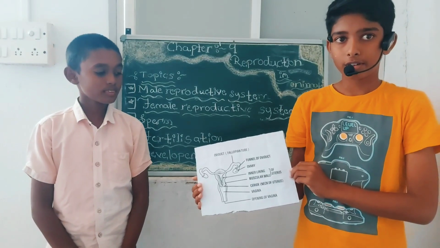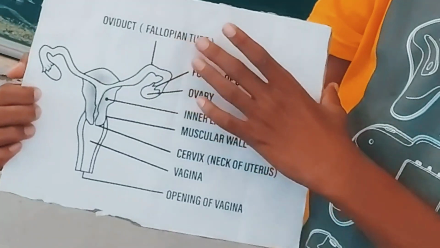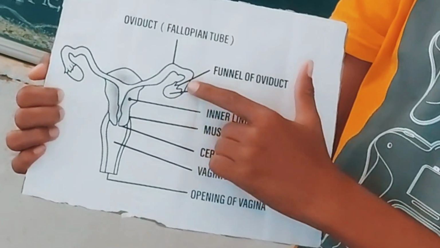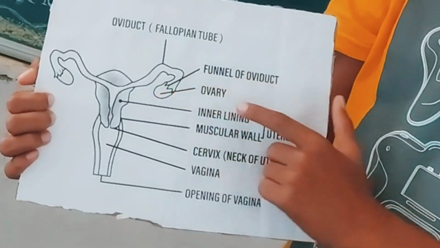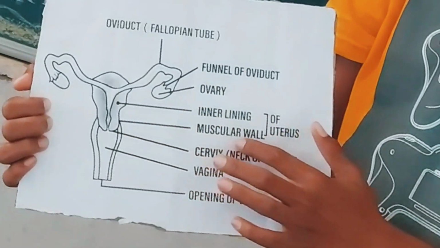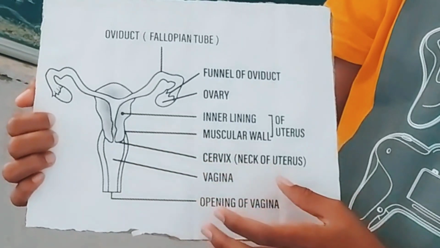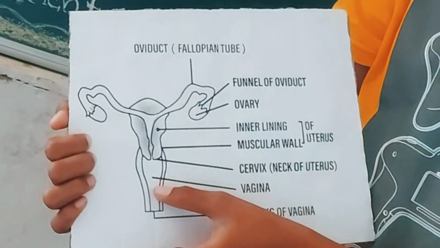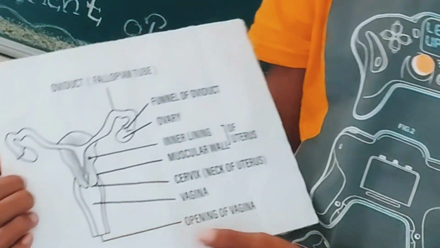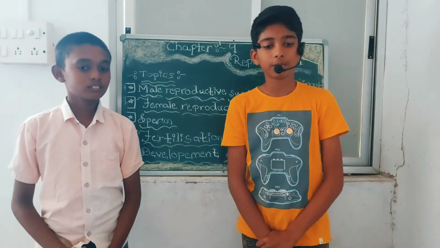This is the diagram of the female reproductive system. Oviduct. Oviduct is also called the fallopian tube. This is the funnel of the oviduct, this is the ovary, this is the inner lining, and this is the muscular wall of the uterus, and this is the cervix, which is the neck of the uterus, and this is the vagina and this is the opening of the vagina. Let us discuss the female reproductive system.